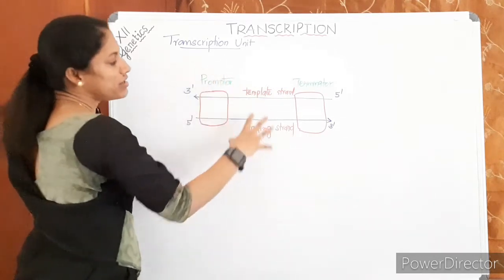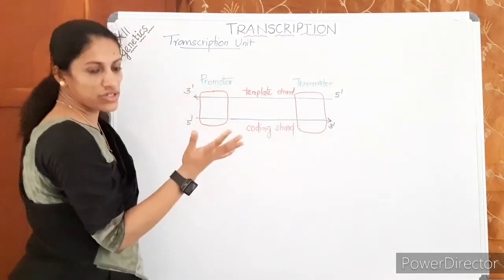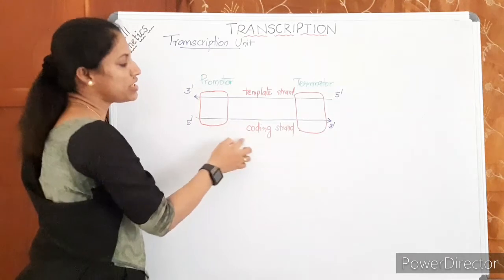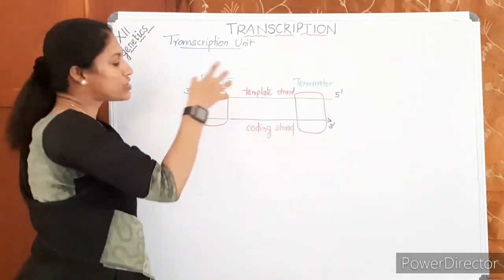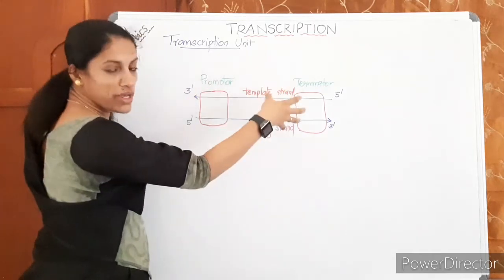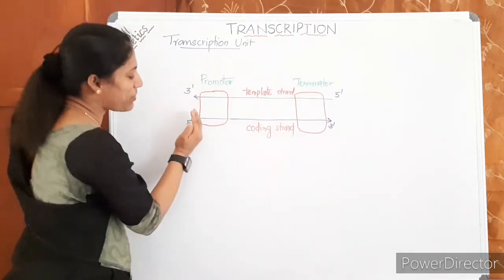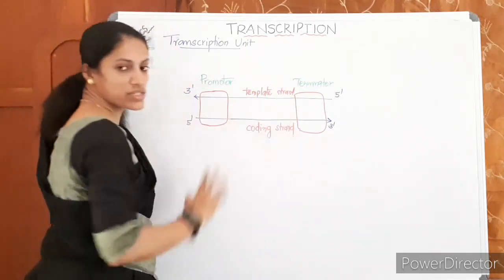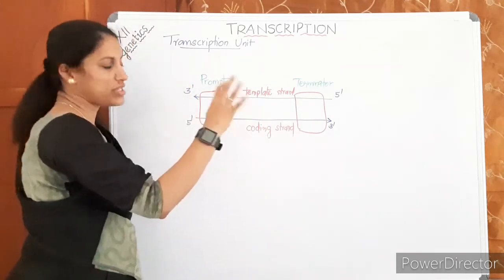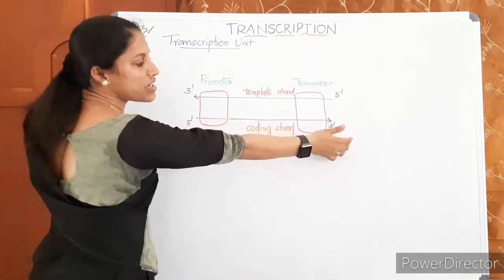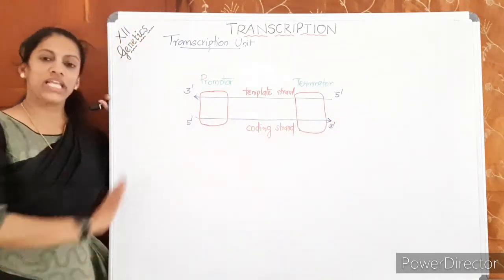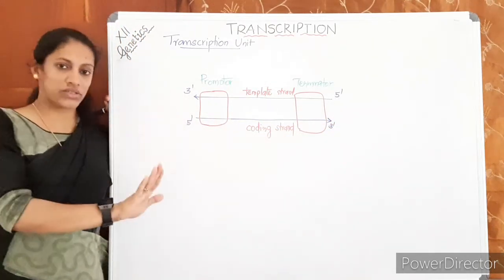That means the DNA's 5' end is this one, because this is the coding strand's 5' end. This is the reference point. Which is the 5' end of the DNA means this is the 5' end. It is based on the coding strand. The coding strand is the reference. The 3' end of the DNA is this side, because that is the 3' end of the coding strand. Any reference is based on the coding strand.